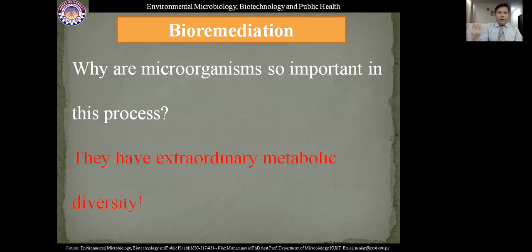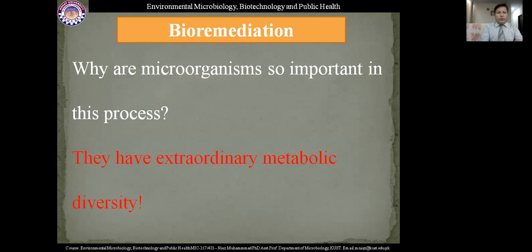They have extraordinary metabolic diversity. Here I want to explain one thing. Microorganisms have extraordinary metabolic diversity because in 1 gram of soil, millions and millions of microorganisms are present. According to an estimation, 1 gram of agricultural soil contains 10 to the power 9 microorganisms. Different microorganisms have the ability to produce different types of enzymes.